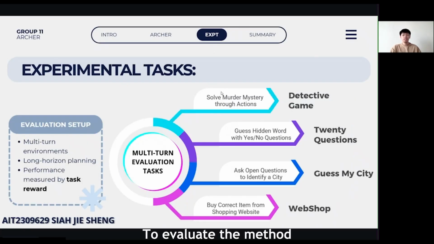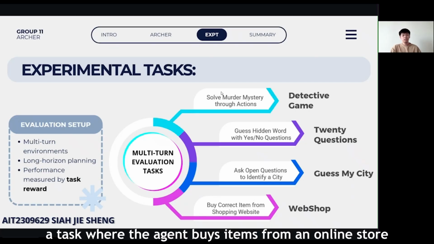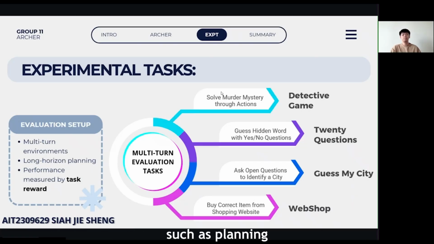Okay, to evaluate the method, the authors test Archer on several multi-turn environments. This includes Detective Game, a text-based mystery game, 20 Questions, and a smaller subset version, Guess My City, where the agent asks open-ended questions, and WebShop, a task where the agent buys items from an online store. These environments test different capabilities such as planning, information seeking, dialogue interaction, and tool use.